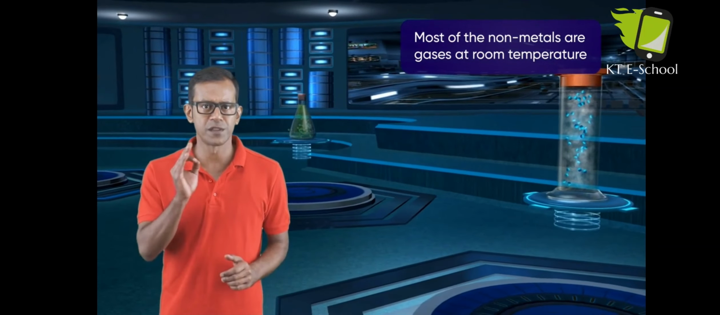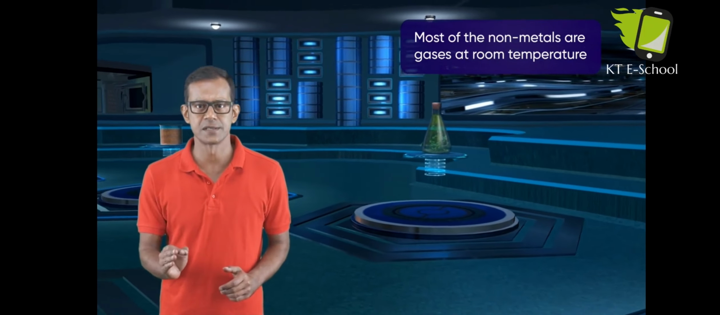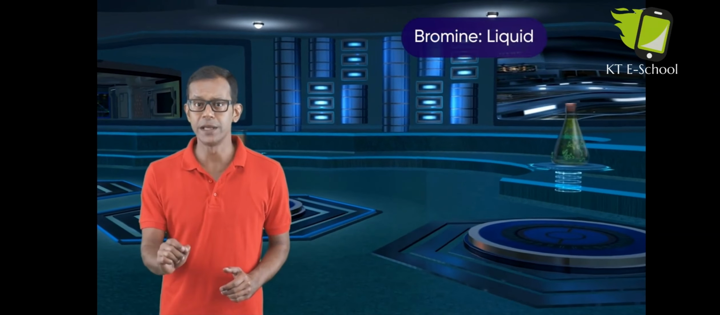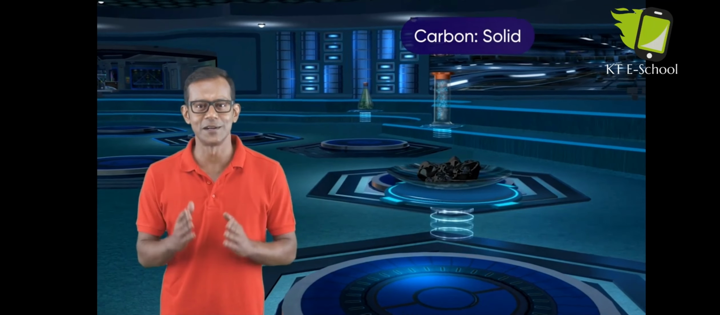Examples of non-metals are carbon, oxygen, chlorine, bromine, etc. Normally, at room temperature, most of the non-metals are gaseous, but bromine is the only non-metal which is liquid, while the others, such as carbon, are solid.